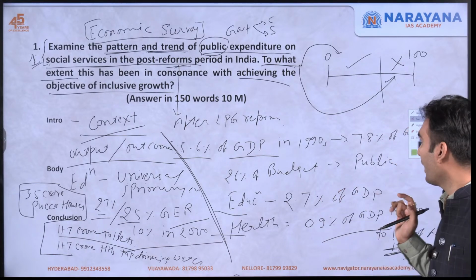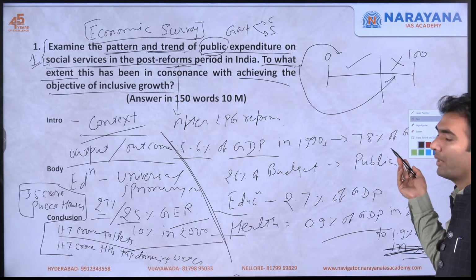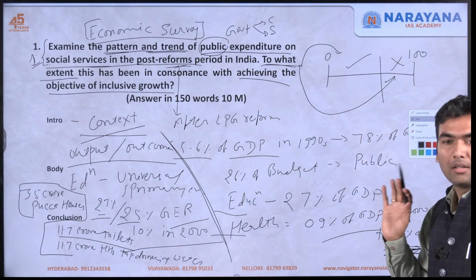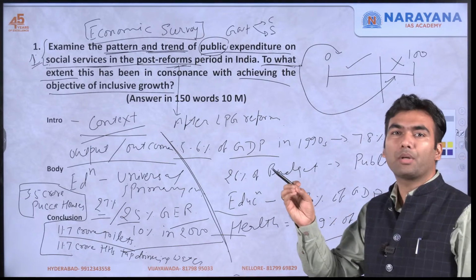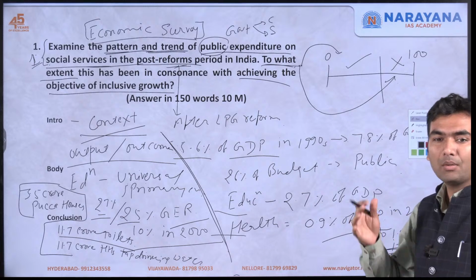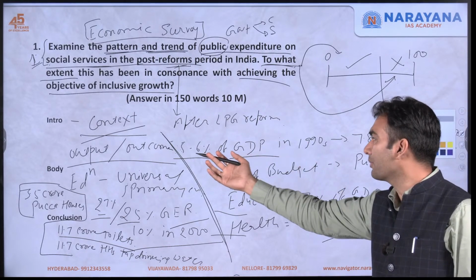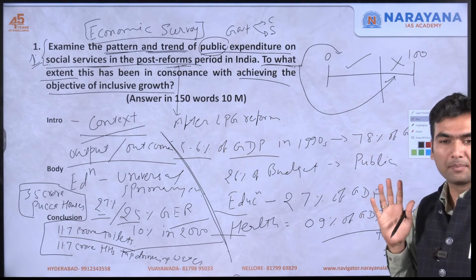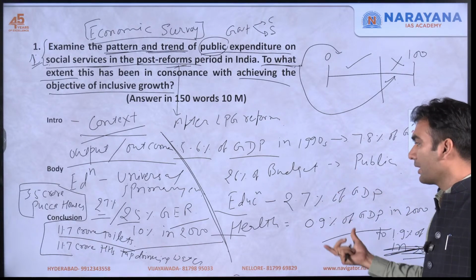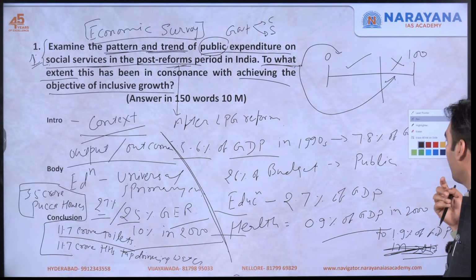It's not going to happen that this is going to increase from 7.8% to 10.2%. At max, it will increase from 7.8 to 8%. Okay, marginally only, like in these many years, if it has increased from 5.6 to 7.8, you can understand. So you must memorize this data. It would be helpful next year also.